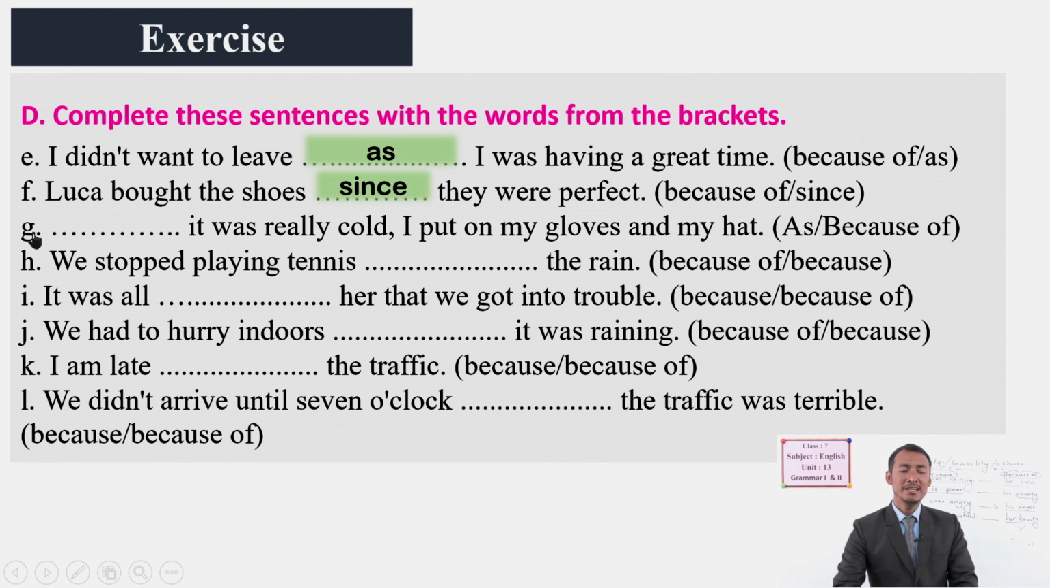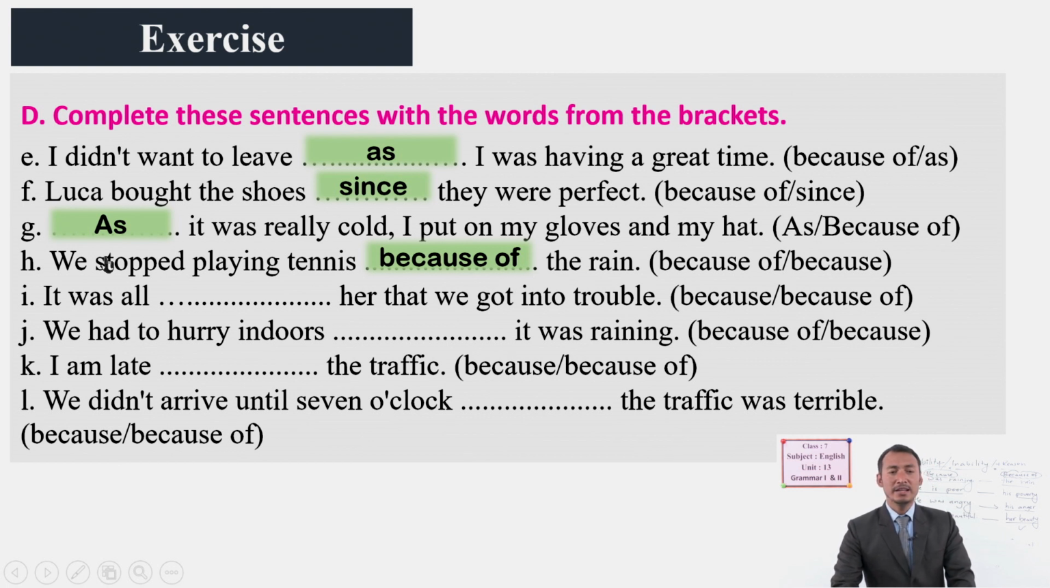So sentence Z, let's read it aloud. It was really cold. Look here, it was really cold. It's a clause. I put on my gloves and my hat. So we have "as", so we use "as" instead of "because of". We stopped playing tennis. The rain. Look here, the rain is a noun, so we have already talked about it. "Because of" can be possible here. We stopped playing tennis because of the rain.